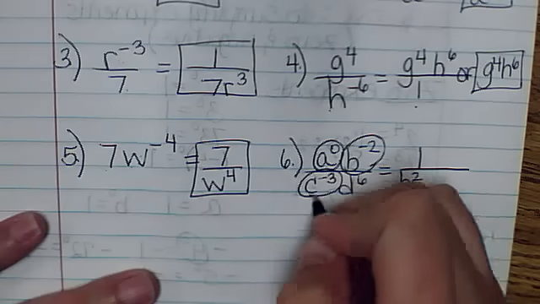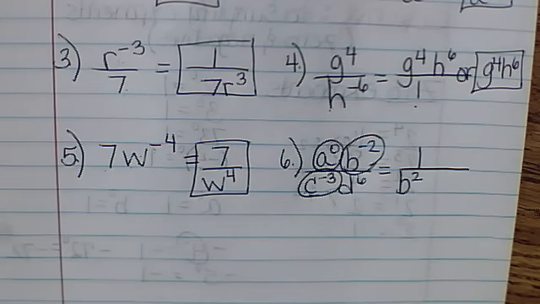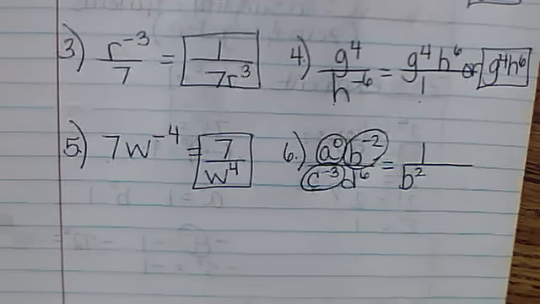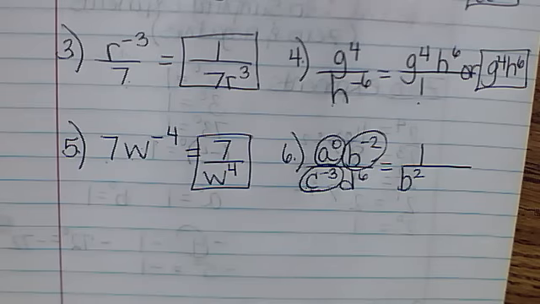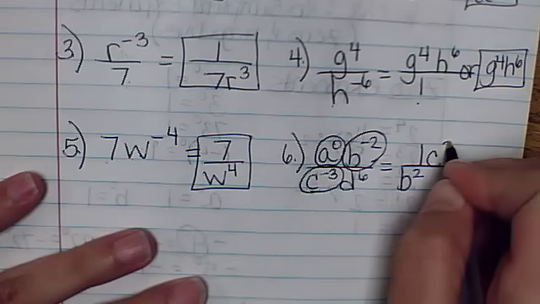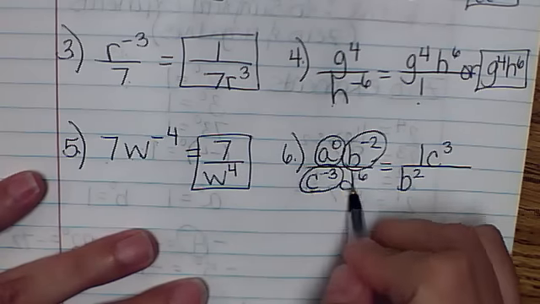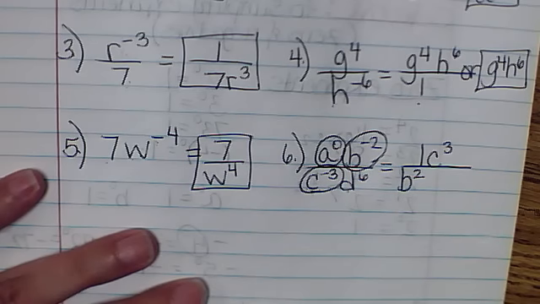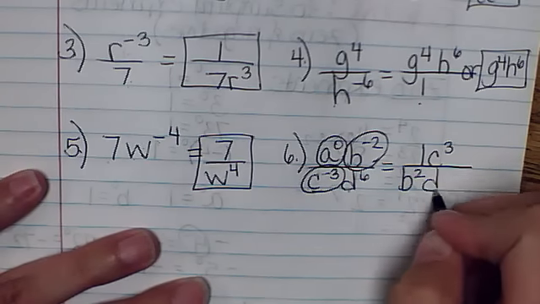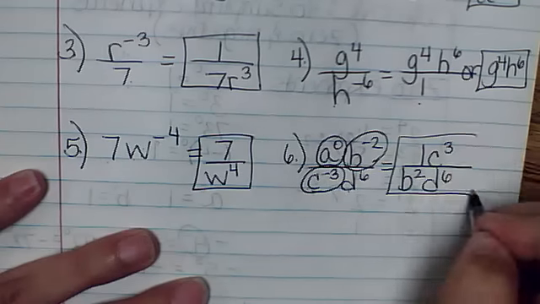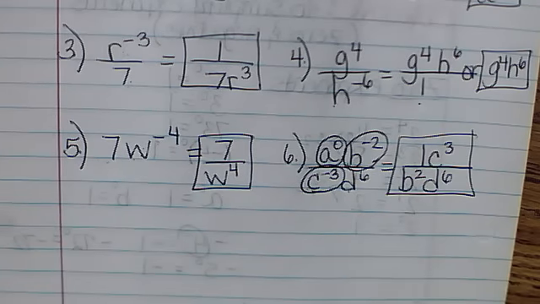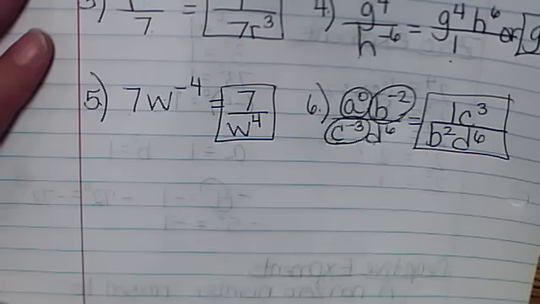Then I look at my c's. C to the negative 3. It's a negative exponent, and that's not okay. A negative exponent on the bottom is not okay. It has to jump up to the opposite place. So if it's on the bottom, it jumps to the top and becomes positive. Now let's look at our d's. D to the 6th. Is that okay there? Yes, it's okay because it has a positive exponent. Positives are good and can stay. Negatives are bad and have to leave.